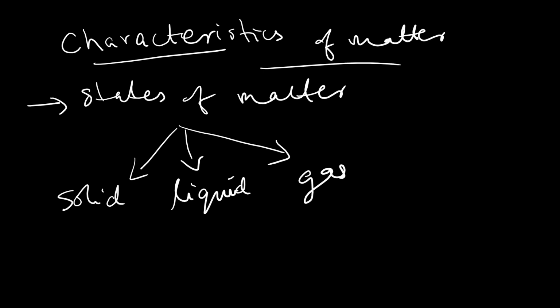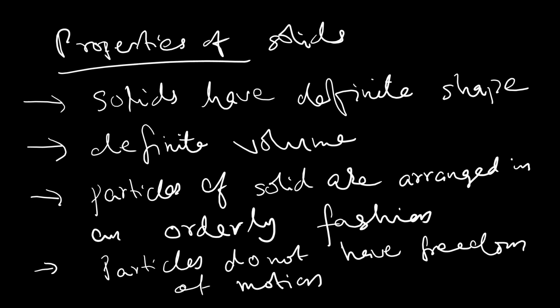Coming to the characteristics of matter, the states of matter. It can be divided into three types: solid, liquid and gas. So these are the main classification of states of matter: solid, liquid and gas. Now we'll see what are the characteristics of all these three types of matter. First, solids. Properties of solids.